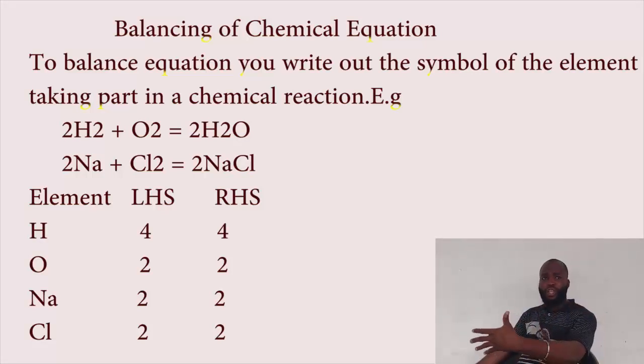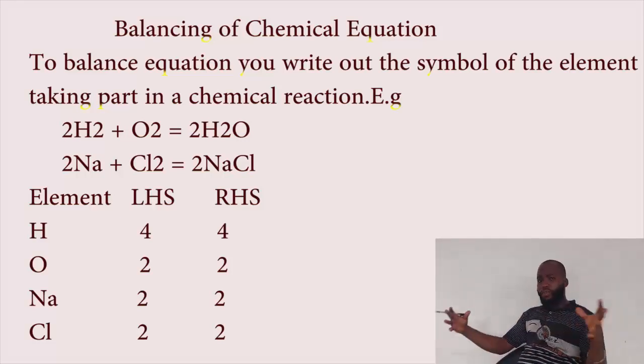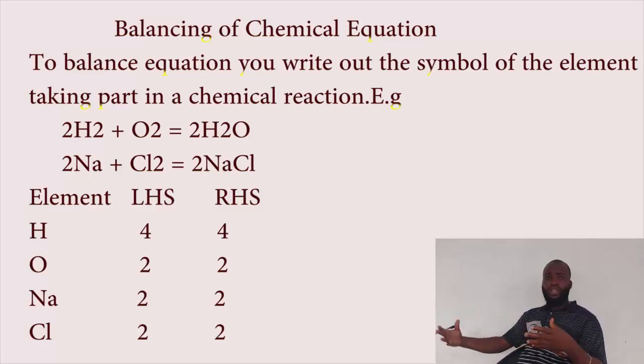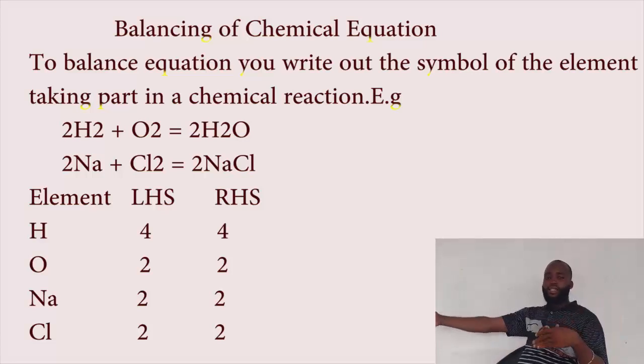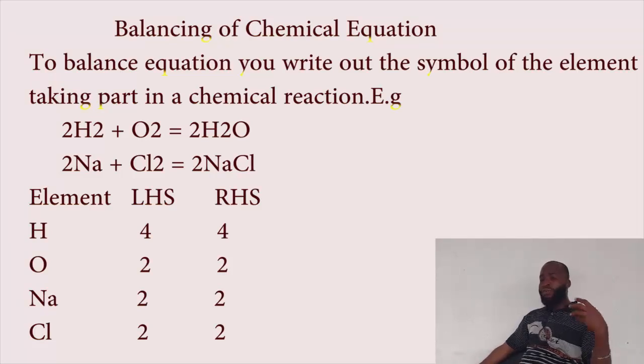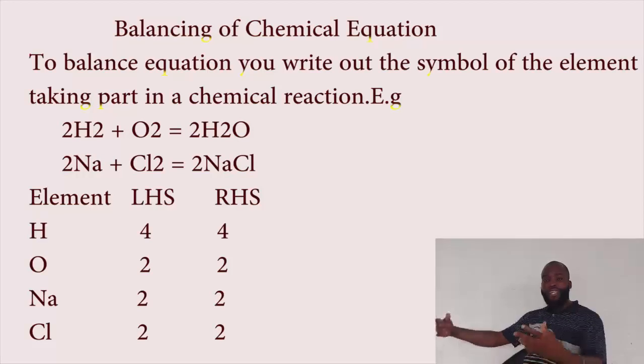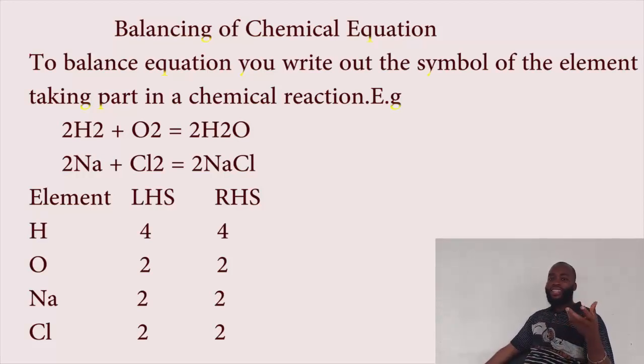Now, I also want to look at the balancing of sodium and chlorine. You know, when both of them combine together, they give us what we call a normal salt. We have sodium. Sodium is what? A metal, while chlorine is also what? A non-metal. Sodium is found in group 1, while chlorine is found in group 7. Group 7 elements are regarded as non-metals, while group 1 elements, because of their capacity to lose electrons, to give out electrons, are also known as reactive metals, and that is the reason why they are classified as what? Metal in the periodic table.